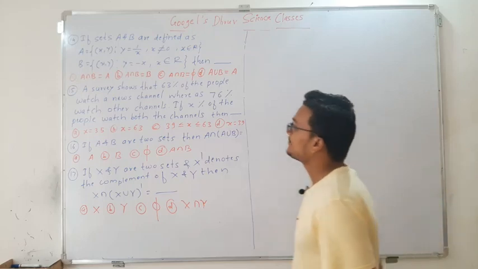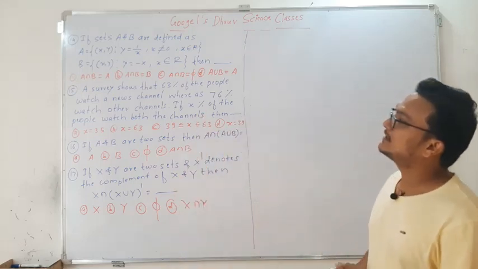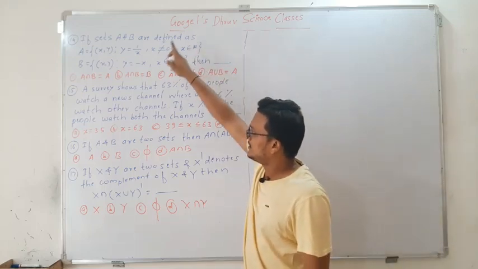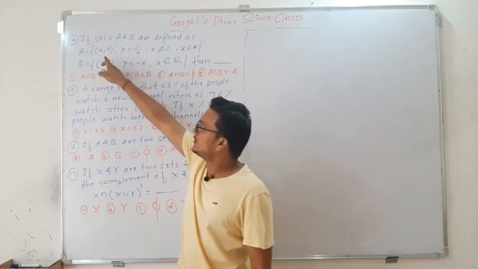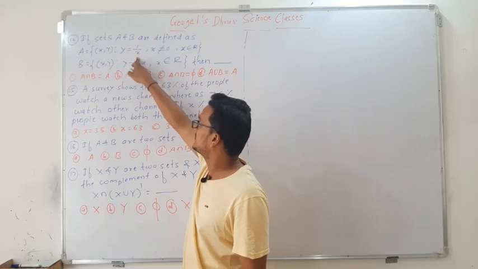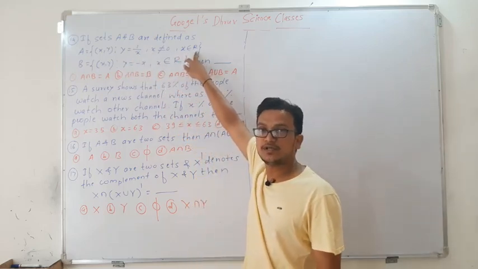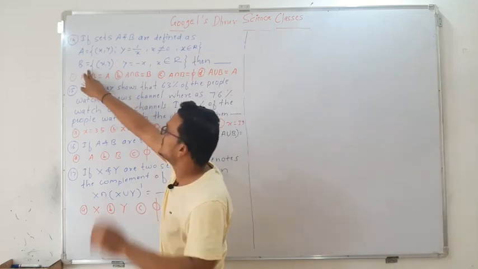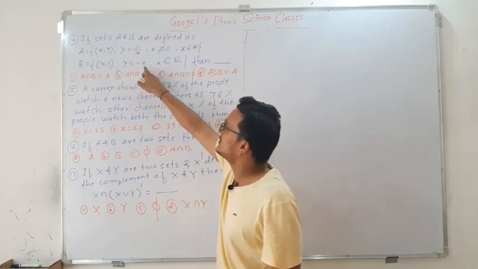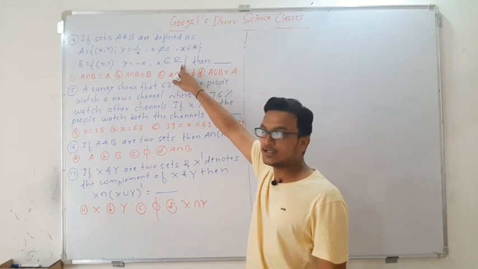Yes, next question now. Question number 14. If sets A and B are defined as A is equal to the set of all (x, y) such that y is equal to 1 by x, where x is not equal to 0 and x belongs to the set of real numbers, and B is equal to the set of all (x, y) such that y is equal to minus x, where x belongs to the set of real numbers.